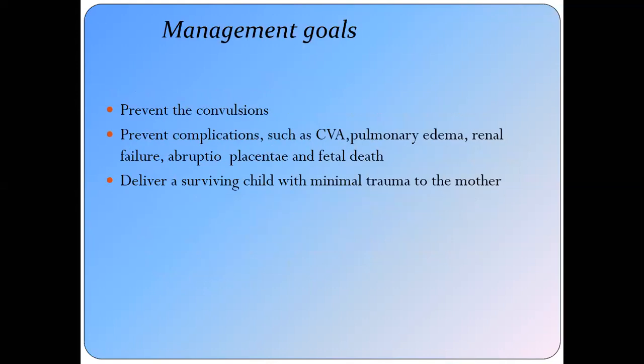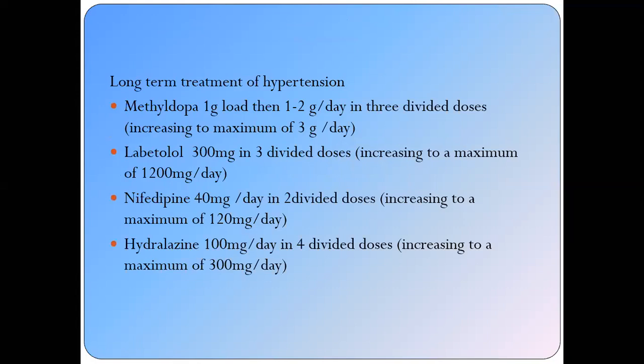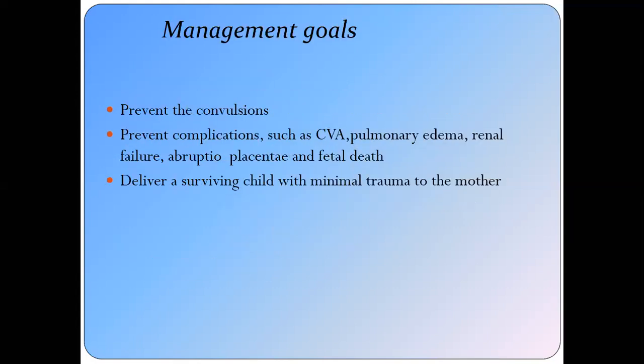What is the management goal? Our management goal is the prevention of convulsions, and prevention of complications. Convulsion is also one of the complications of the hypertensive disorder. So other complications like cerebrovascular accidents, pulmonary edema, renal failure, abruptio placentae, intrauterine fetal death, and to deliver a surviving child with minimum trauma to the mother. Your aim should be that you deliver a healthy baby with a healthy mother.